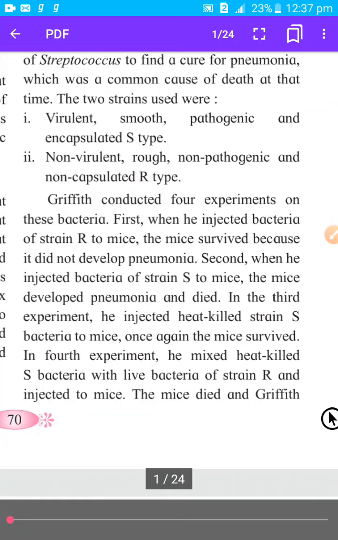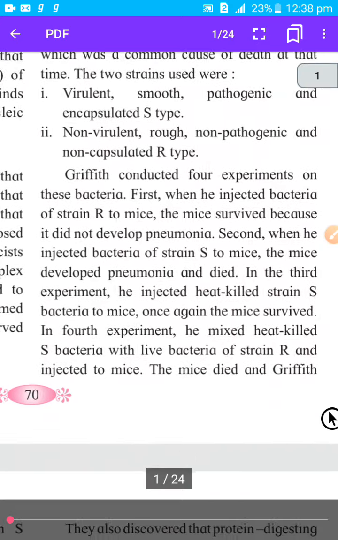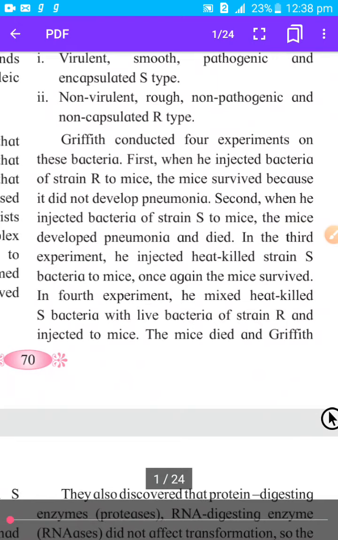The other is the R type, which was rough and non-pathogenic, meaning it did not cause pneumonia, and the capsule was also absent. So S means smooth, pathogenic and capsulated, and R means rough, non-pathogenic and non-capsulated. These two types were there in this bacteria.